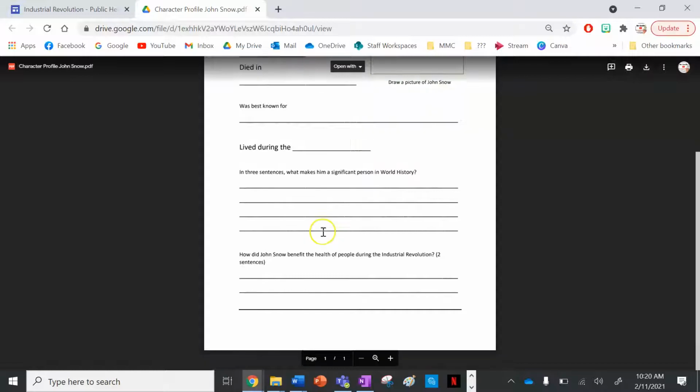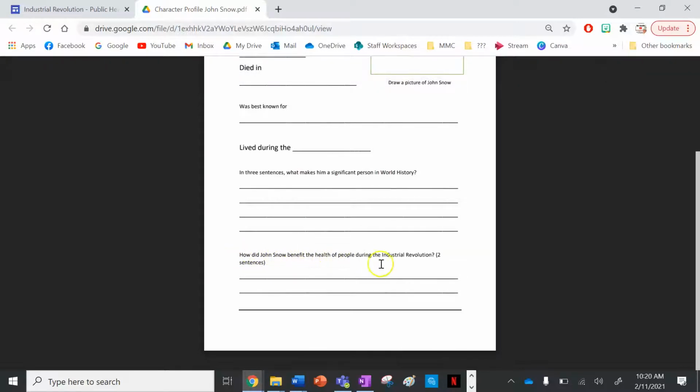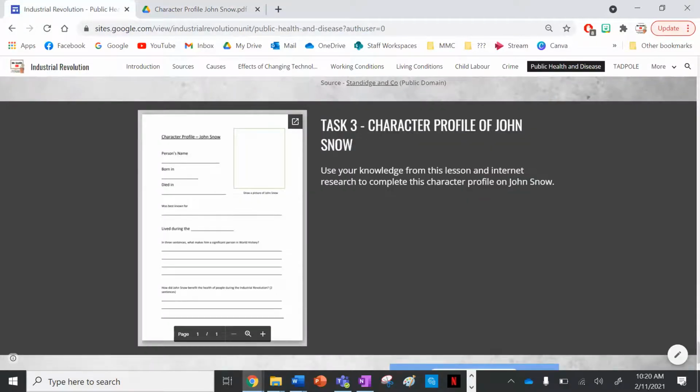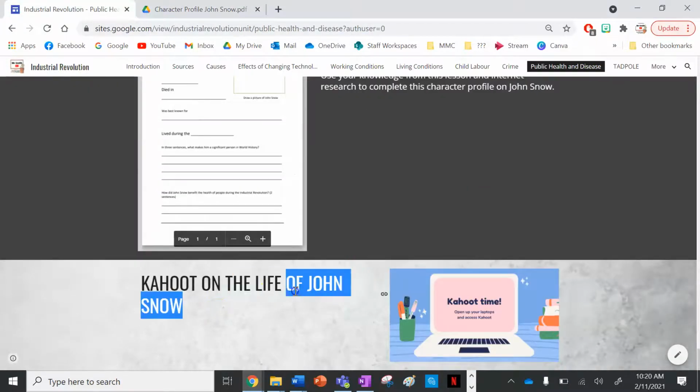Lived during the Industrial Revolution. Then you need 3 sentences, what makes him a significant person in world history. And then this last question here, how did Jon Snow benefit the health of people during the Industrial Revolution? That needs to be at least 2 sentences long. And then when you've finished all that, guys, there is a quiz on the life of Jon Snow.